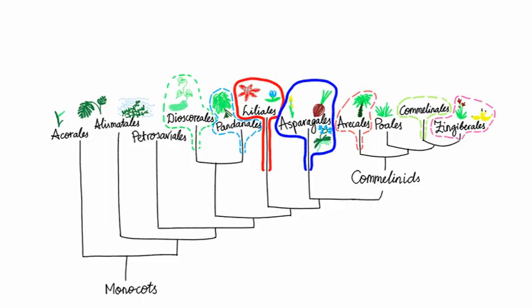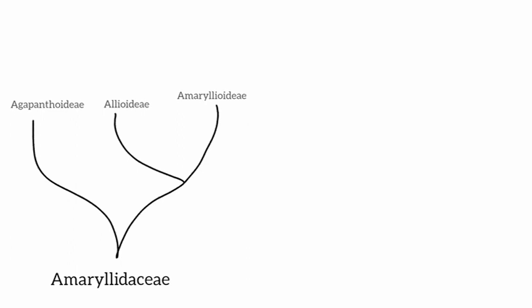While you probably haven't heard of a lot of these chemicals, the next ones will be ones that you will definitely have experience with. Within the order Asparagales are the Amaryllidaceae, a family divided into three subfamilies: the Amaryllidoideae, the Allioideae, and the Agapanthoideae.